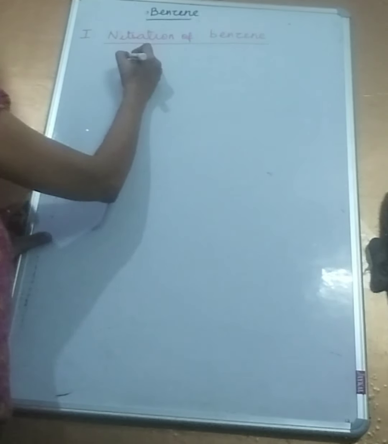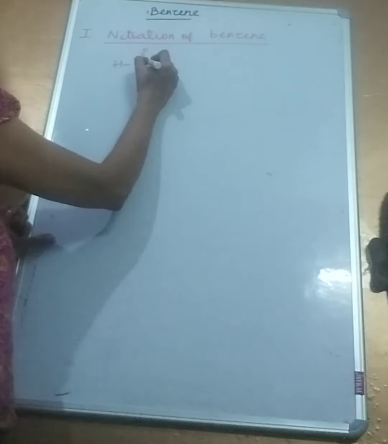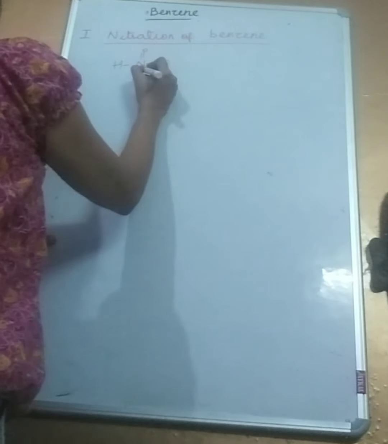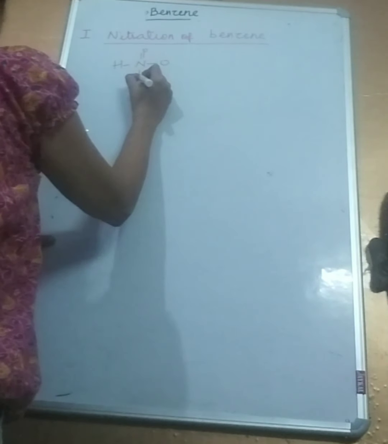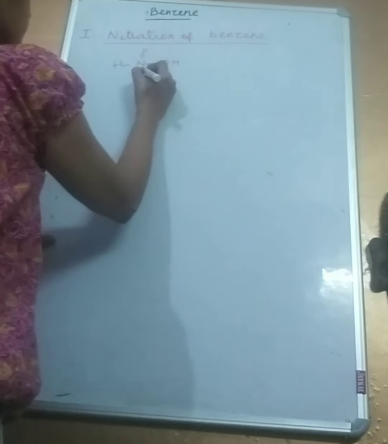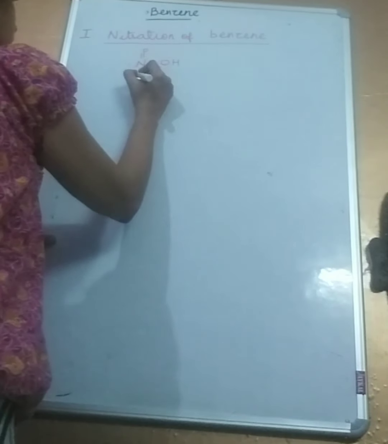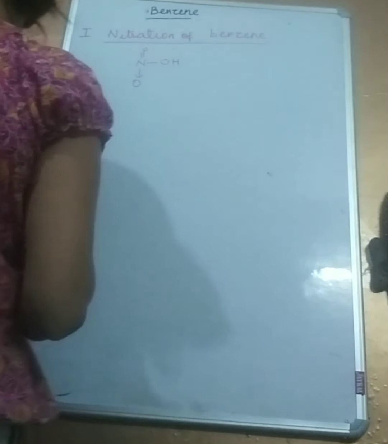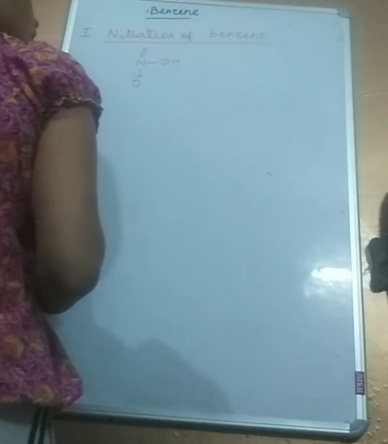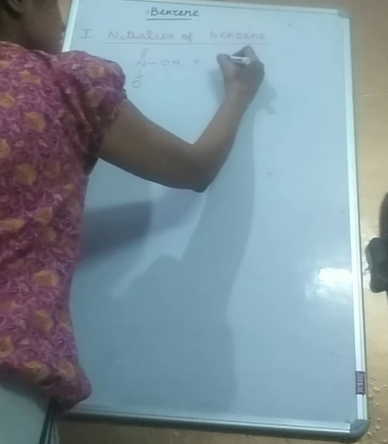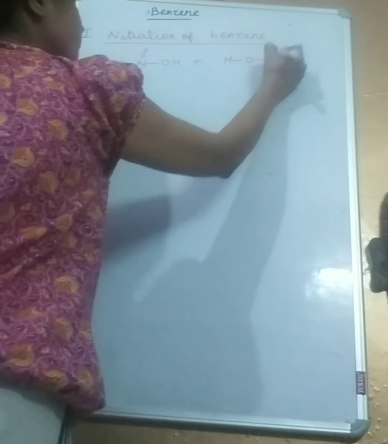The first reaction is nitration of benzene. Now for nitration of benzene, we require concentrated sulfuric acid and concentrated nitric acid. It has somewhat a structure like this, plus sulfuric acid, H2SO4.